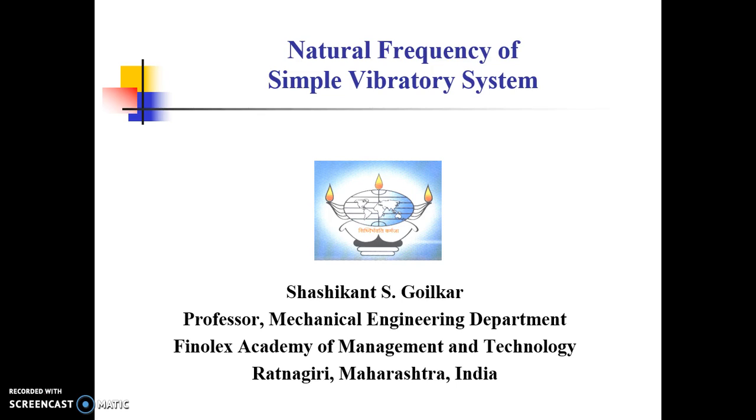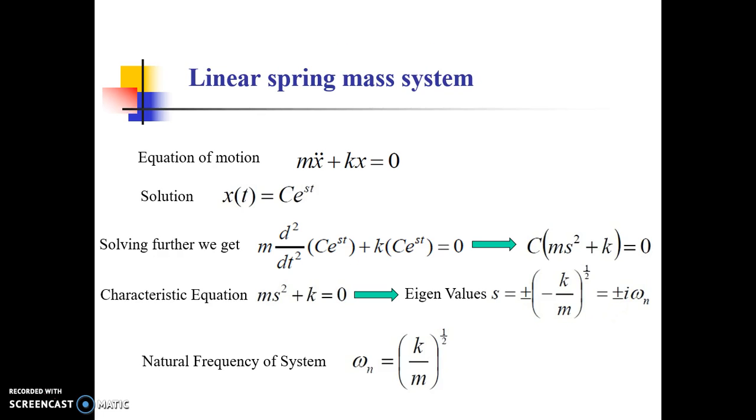Now we will continue with the next topic, that is natural frequency of simple vibratory system. We have seen earlier that there are two spring mass systems we have considered in earlier topic, that is linear spring mass system and torsional spring mass system. In the previous topic we have found out the equation of motion as m x double dot plus k x is equal to 0.